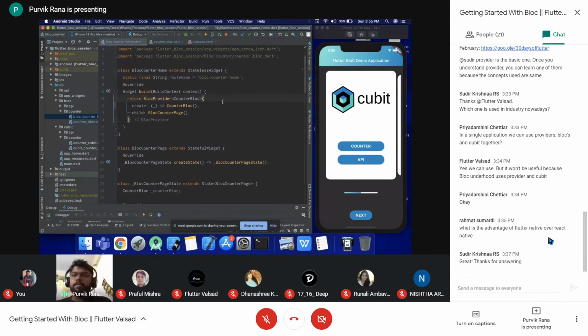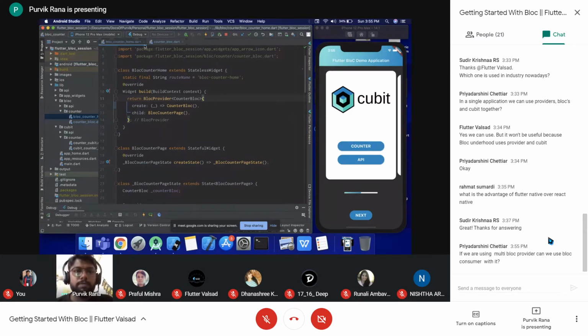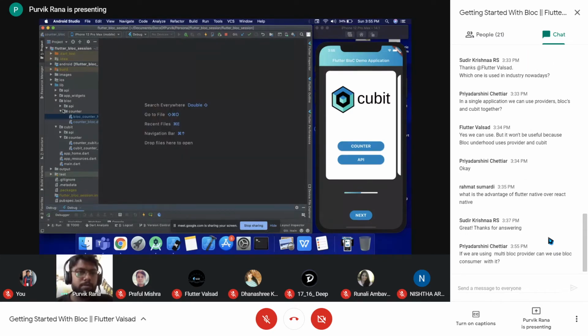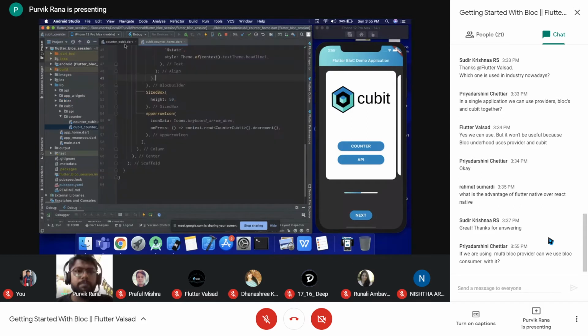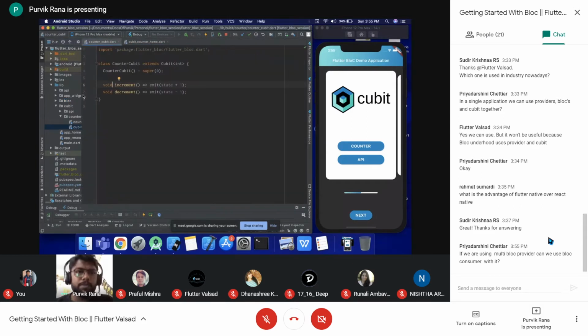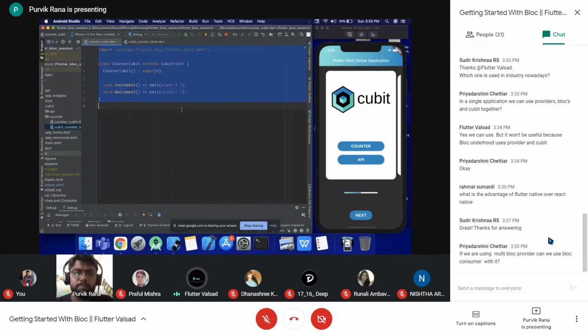Okay, so we will be seeing the two demos, that is, one for the counter and one for the API. So first of all, let me go with the counter of the cubit. Is the content visible, or do I need to increase the font? It's visible to me, but maybe some participant can write in the chat section.